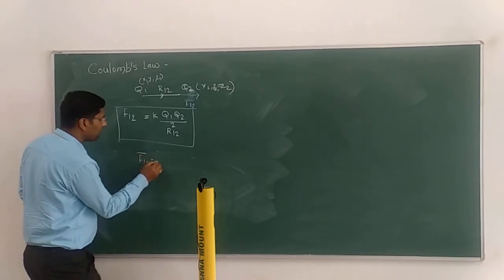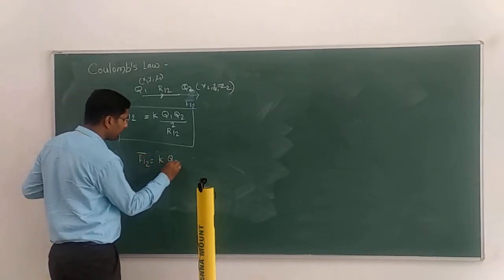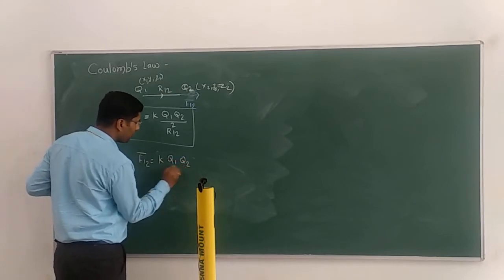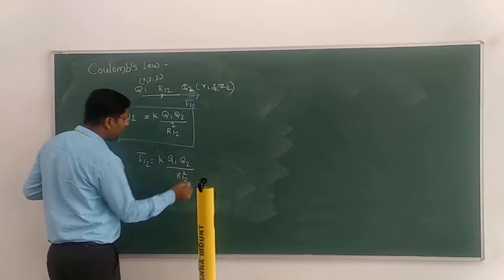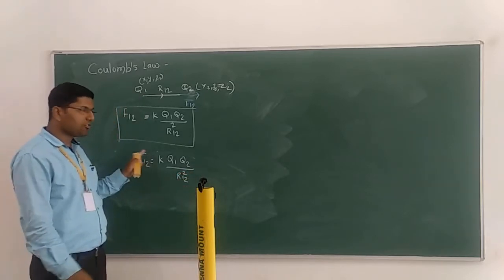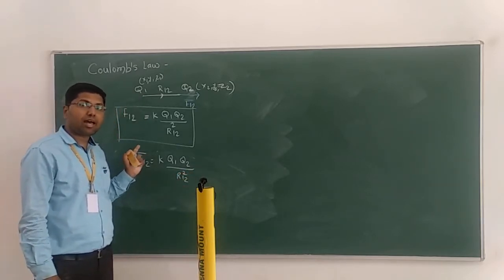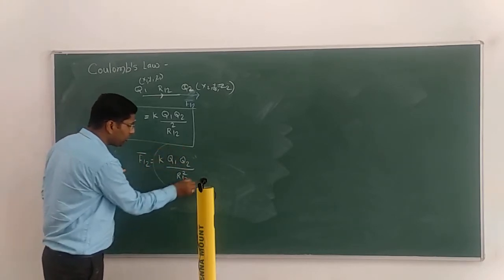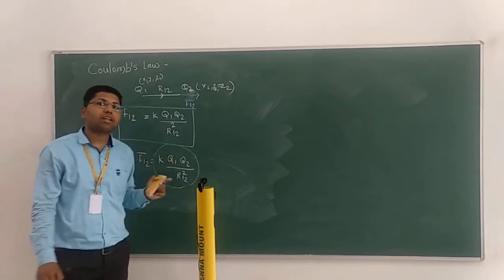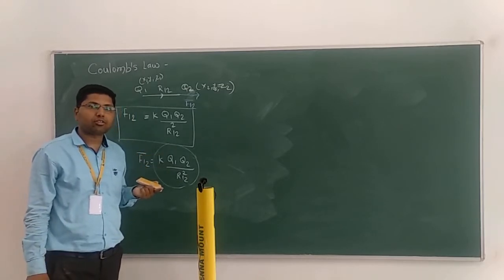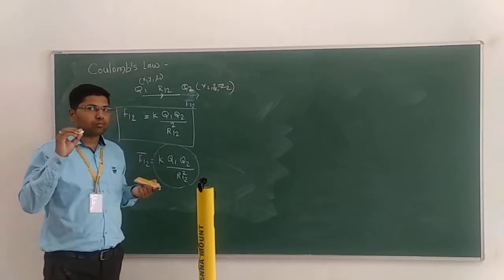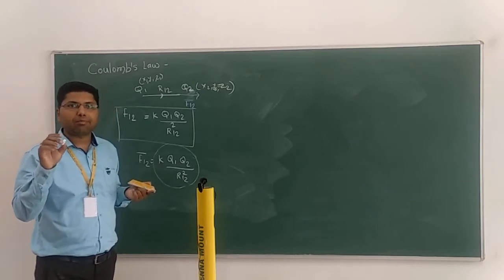So what is our vector quantity here? F12 bar is equal to K Q1 Q2 divided by R12 square. Now, what will the bar give? It is the direction. Now, this is only the magnitude. What about the direction? How do we indicate the direction? Direction will be indicated by unit vector.